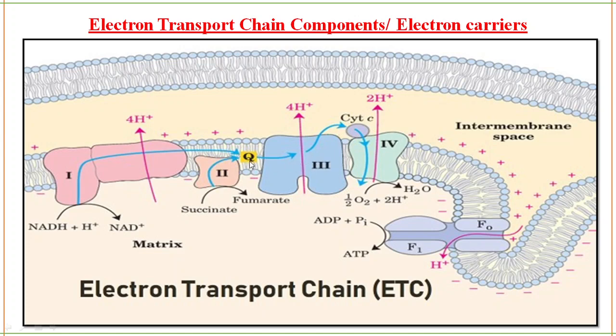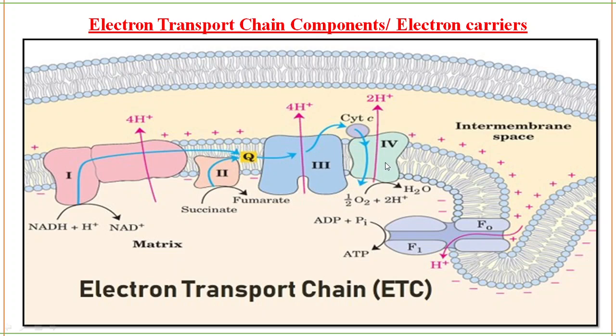The flow of electrons is from Q to cytochrome C, and as the electrons are transported from Q to cytochrome C, an electrochemical gradient is created and 4 protons will be pumped out through complex 3. So complex 3, called cytochrome C reductase or cytochrome C oxidoreductase, is a proton pump. Here the electrons are transferred from ubiquinone to cytochrome C, and through that process 4 protons are pumped out from the matrix to the intermembrane space. I hope this is clear to you.